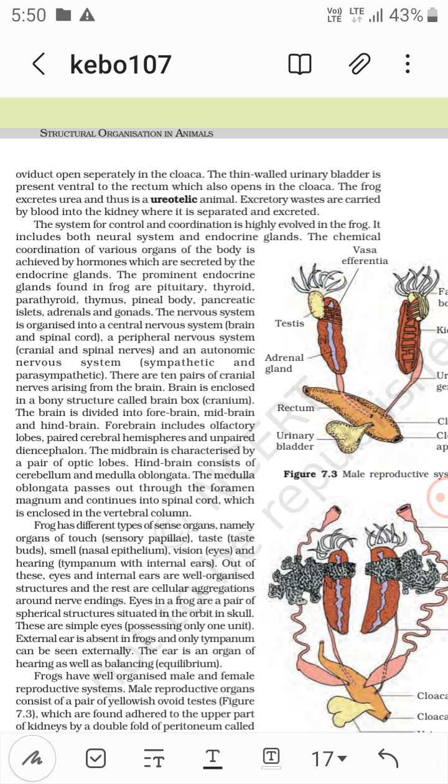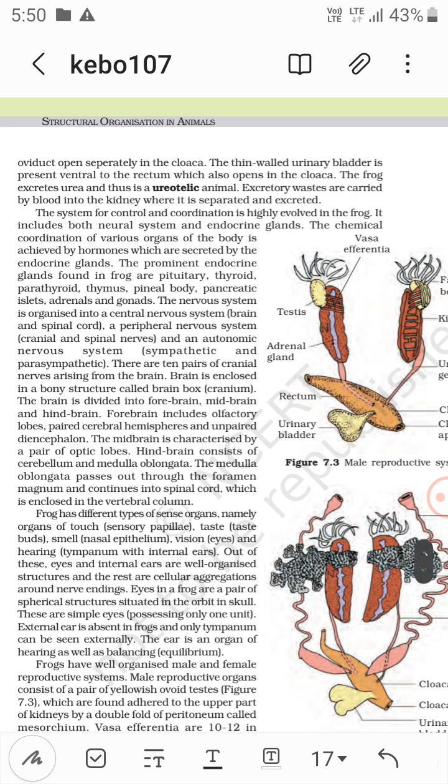The frog excretes urea, and this is called a ureotelic animal. Excretory waste is carried by blood into the kidney where it is separated and excreted.